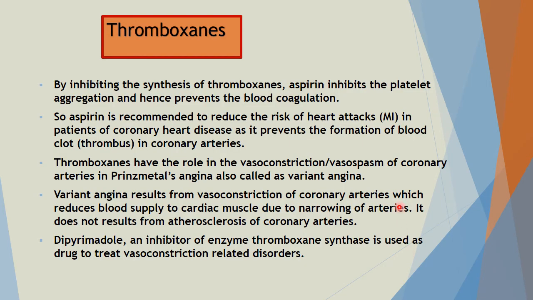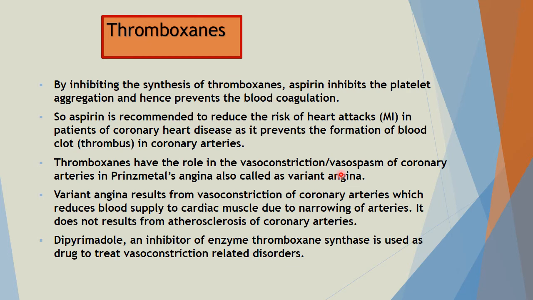Now thromboxane synthesis is inhibited by aspirin, which inhibits platelet aggregation and hence prevents blood coagulation. So aspirin is recommended to reduce the risk of heart attack in patients with coronary heart disease, and it prevents the formation of blood clot or thrombus in coronary arteries.